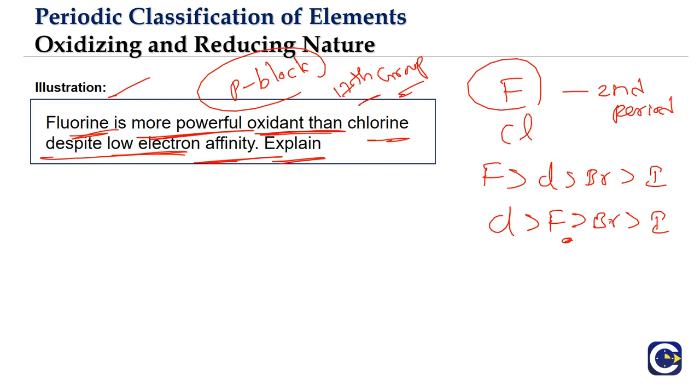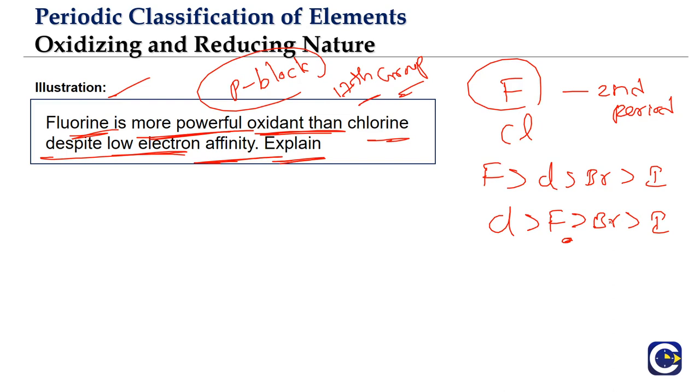That is why electron affinity value of not only fluorine, the other second period elements, oxygen will be less than sulfur, okay, then nitrogen will be less than phosphorus, like that. All the second period elements in that P block, carbon is less than silicon, okay, boron will be less than aluminum. All the second period elements will have lesser electron affinity than the third period elements. We're talking about only the P block part, okay.